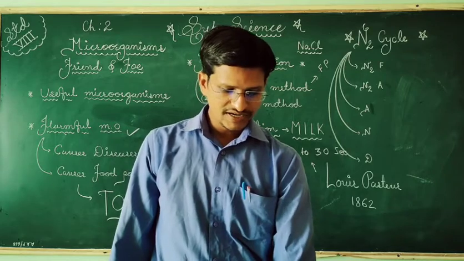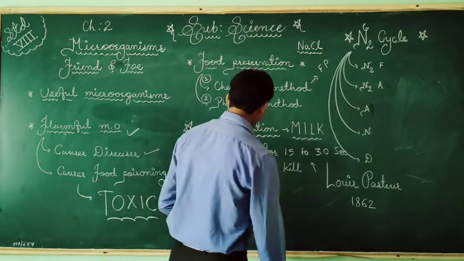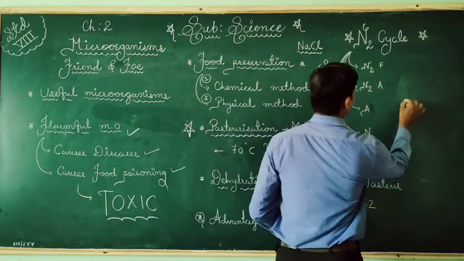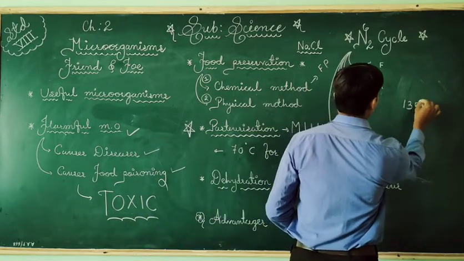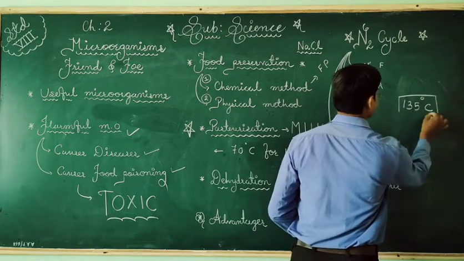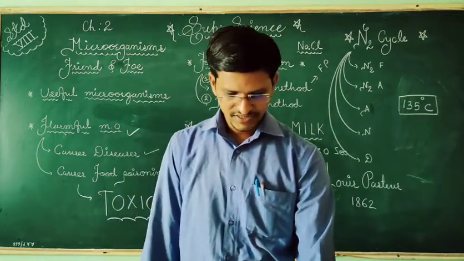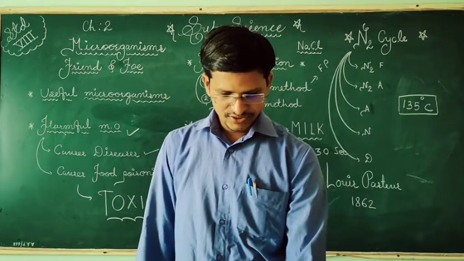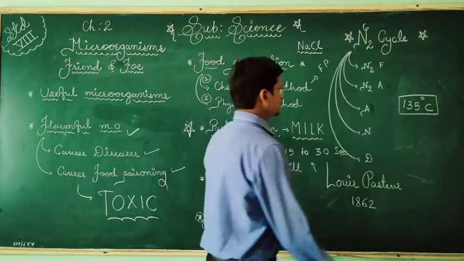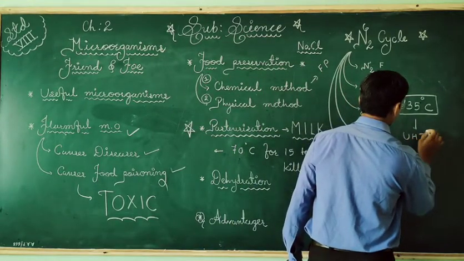Then preservation by heating. So it must be given at very high temperature. So temperature would be more than 135 degrees Celsius. More than 135 degrees Celsius. And this is called UHT. The process is called UHT.